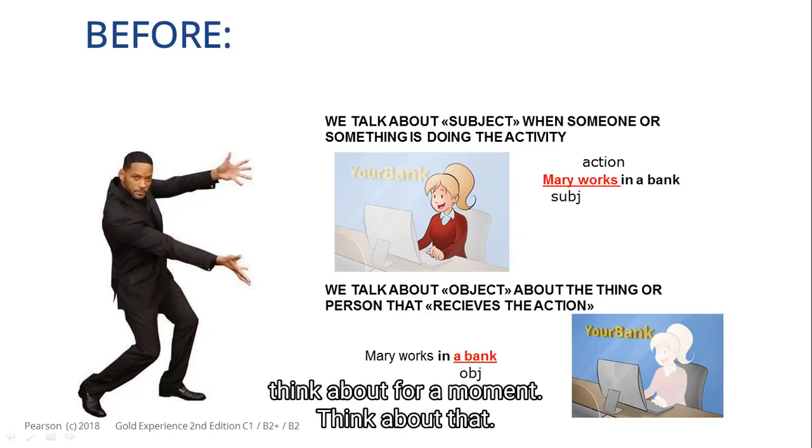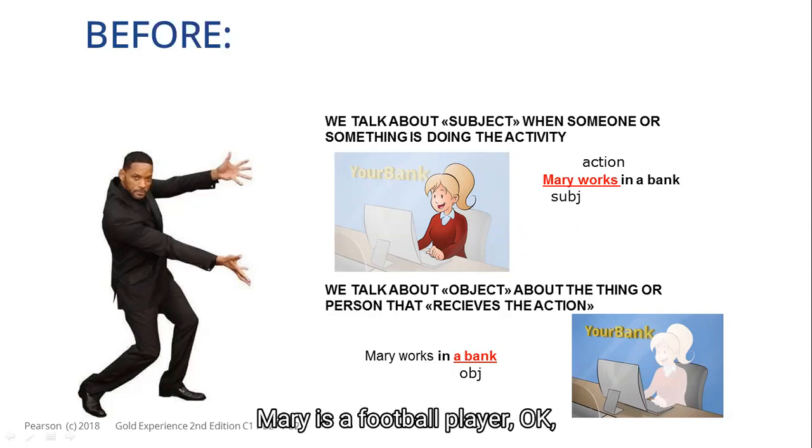Think for a moment that Mary is a football player, okay? Let's suppose Cristiano Ronaldo. And the action, the verb work, is the ball in the game, and the bank is the goalkeeper.